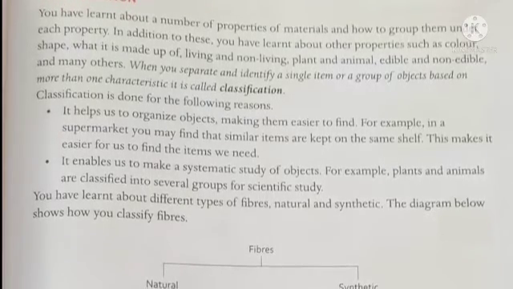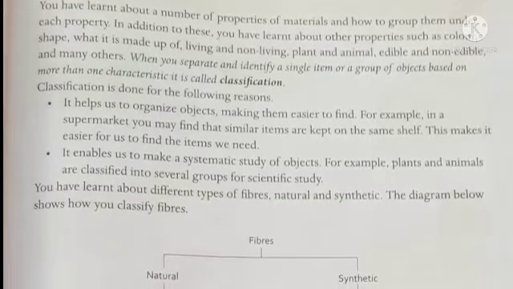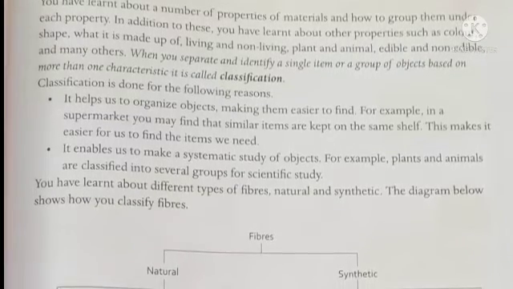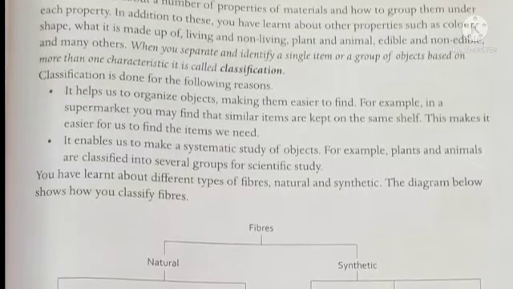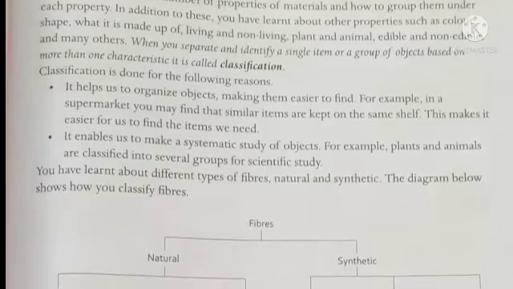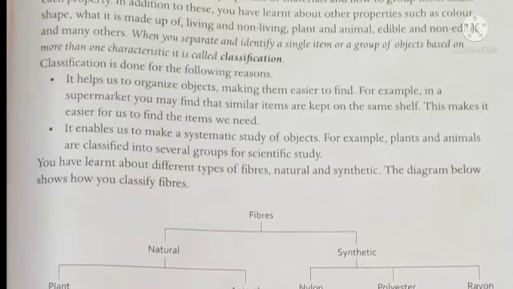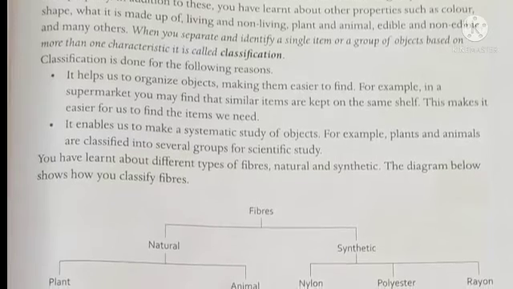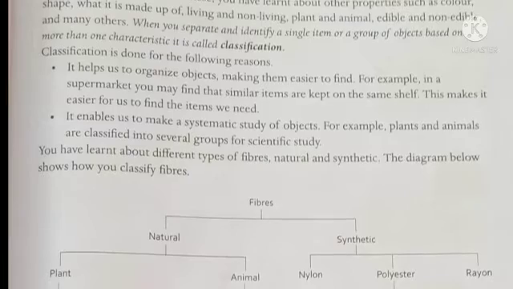So when you separate and identify a single item or a group of objects based upon one or more characteristics, then it is called classification. Now, why do we need classification? So, we need classification because it helps us to organize the objects so that we can easily find them.